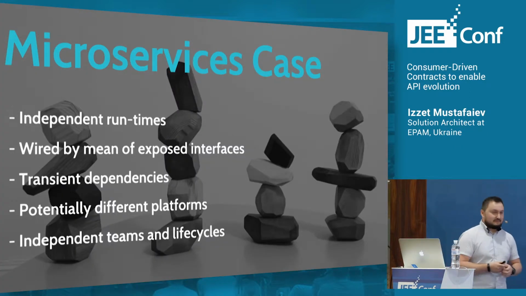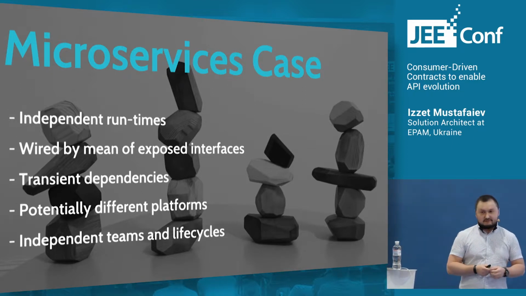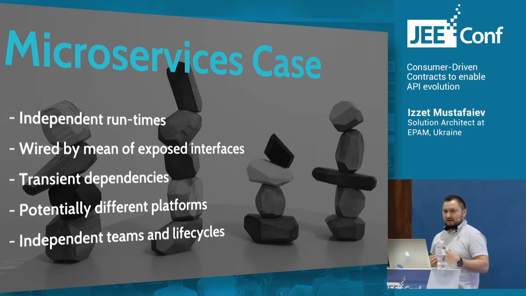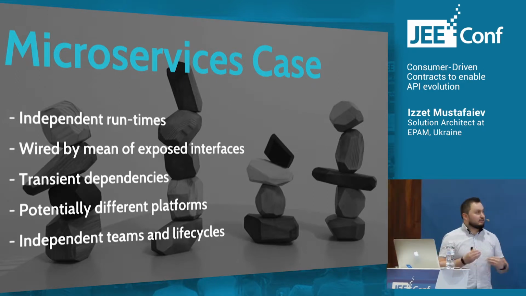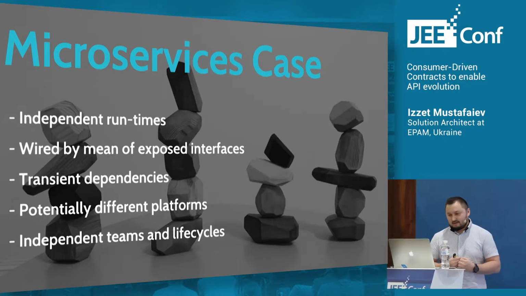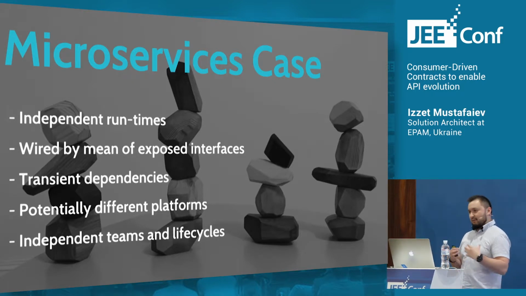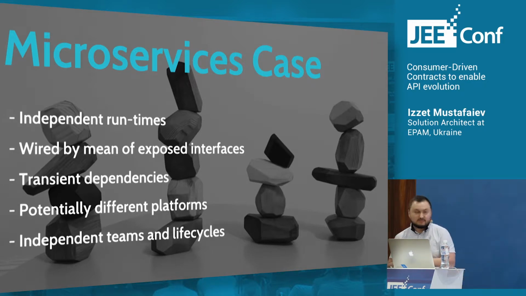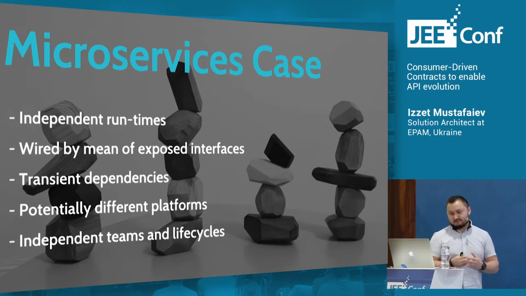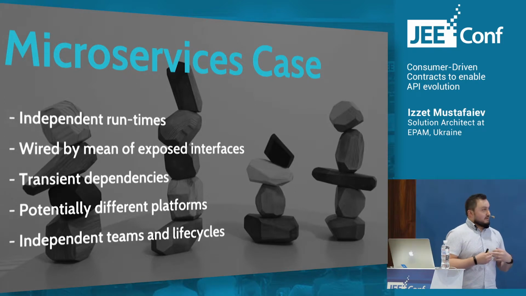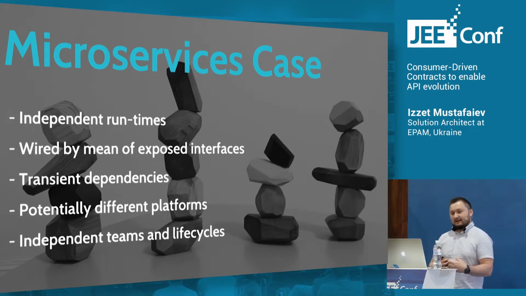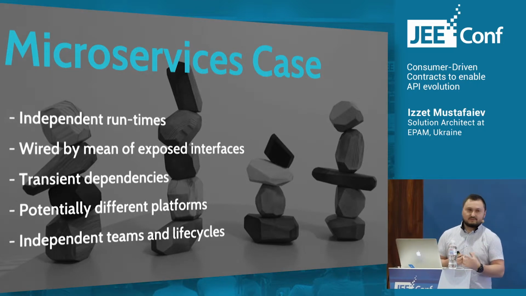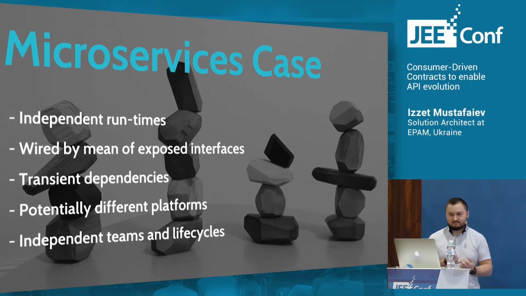Another case is the microservices case, and this architectural style brings lots of moving parts, lots of services that interact with each other, and they have their own dedicated lifecycle, their own dedicated team that maintains it, etc. So the situation is worse here, and we need some principles, some solution to fix this problem.